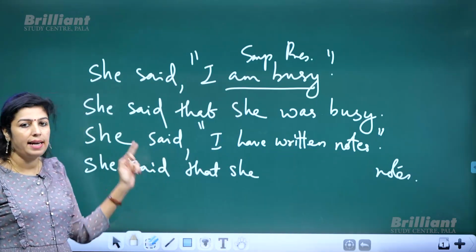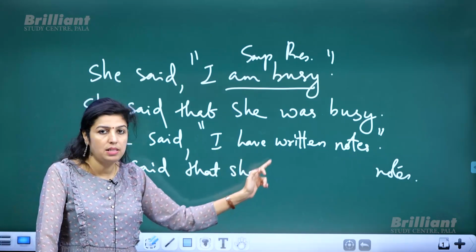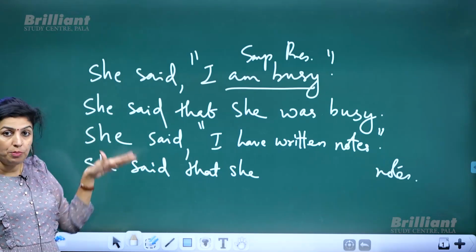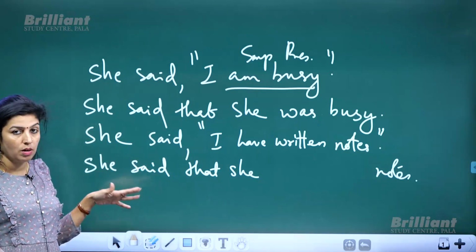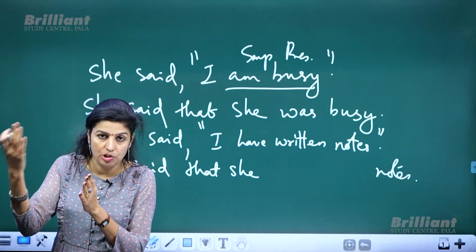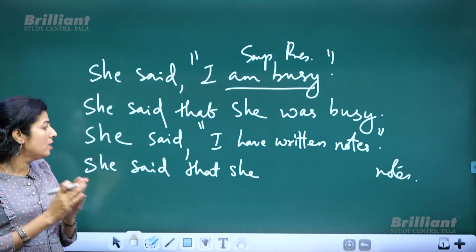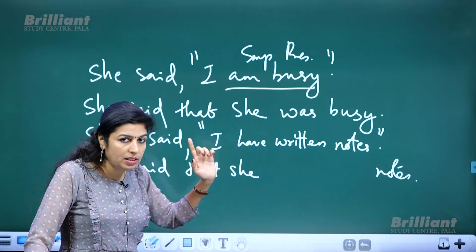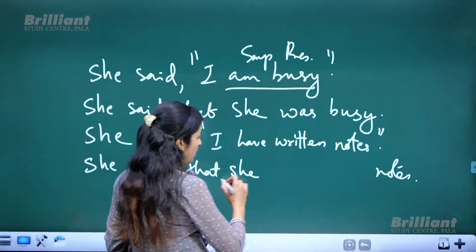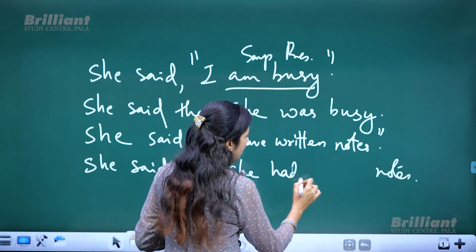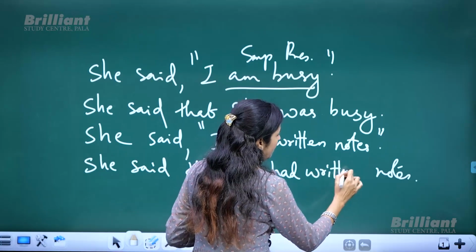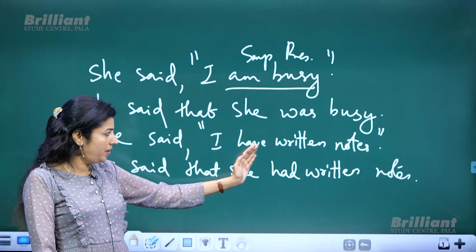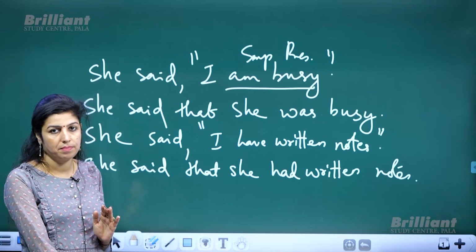That means this sentence is given in the present perfect tense. Okay. So how will you make it into past perfect? You need to make it into past perfect. Why? Because according to the rules, all present tenses should change to the corresponding past tense. Okay. So she said that she had written. Present perfect changes to she had written. Had written. Okay. So present perfect changes to past perfect.